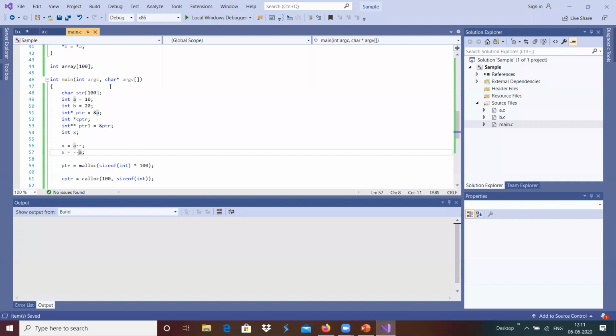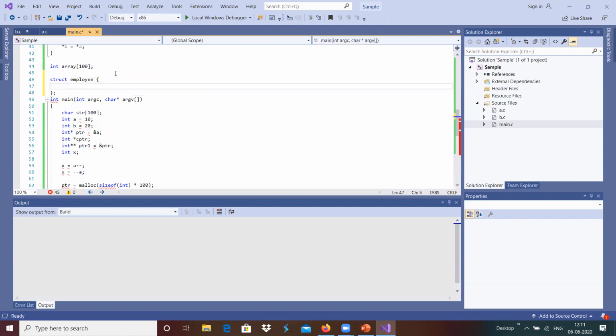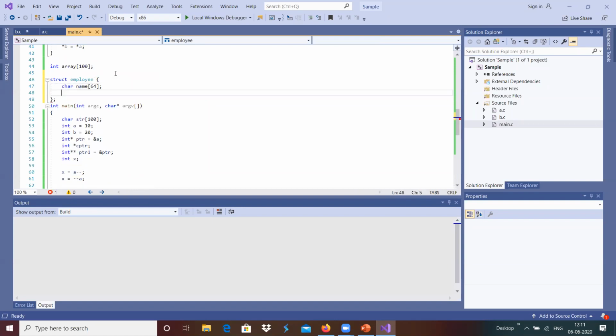For example, struct employee will have a character name of 64, then integer age, then integer experience, and then float salary. Like that we can create multiple data types associated with a single person, or anything that can be grouped with the help of a structure.